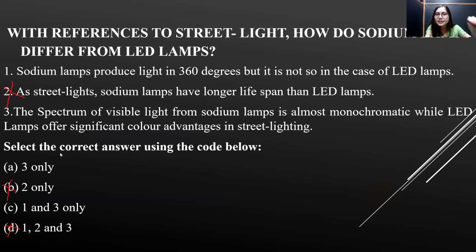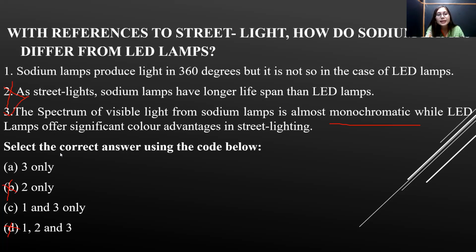Now, as I have said, sodium lamps emit one certain color of light, that means they are monochromatic, while LEDs offer significant color advantages in street lighting. Yes, LEDs are polychromatic. Sodium lamps are monochromatic, LEDs are polychromatic. Therefore, statement 3 is correct.